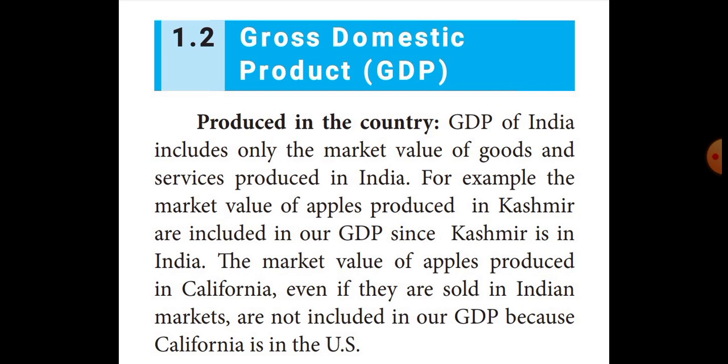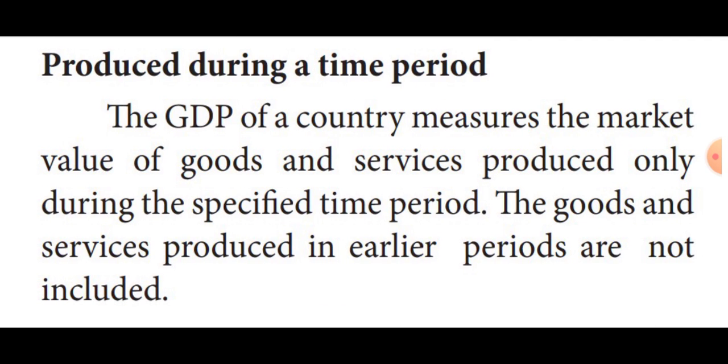Okay. Then produced during a period of time. That means the GDP of a country measures the market value of goods and services produced only during the specified time period. How much a country produces in goods and services in a particular period is added in the GDP.